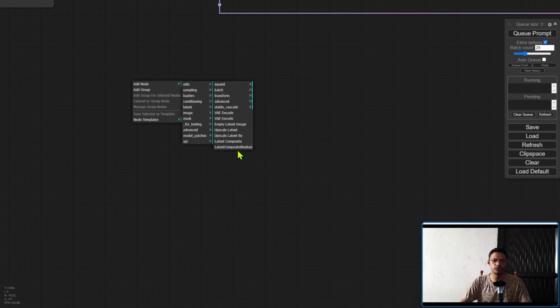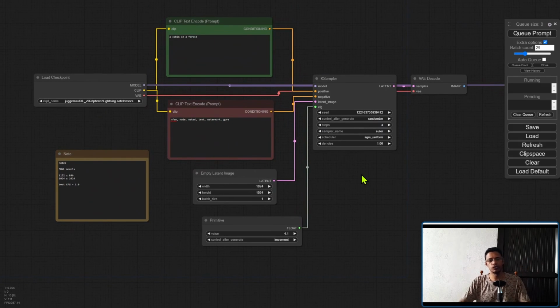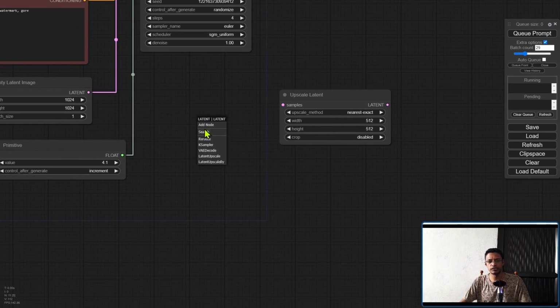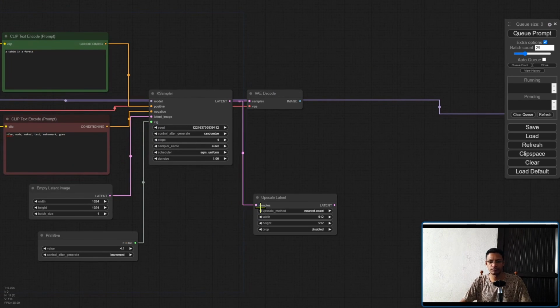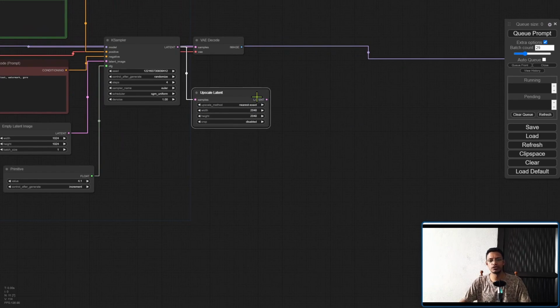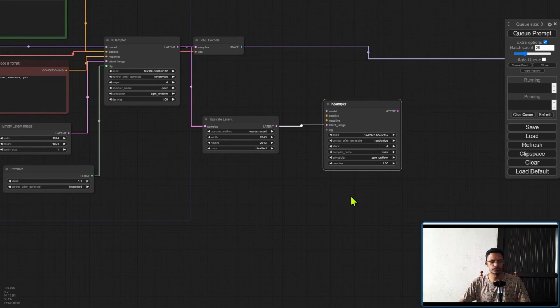Now, of course, we have other nodes like Upscale Latent. And if you understand this basic workflow, all the necessary components to generate text to image as well as image to image, the rest is pretty self-explanatory. So if you go into Latent, we have Upscale Latent, and it's just going to take the Latent, not this one, from the KSampler, and then upscale it. So right now we are at 1024. I'm going to do twice, so 2048. And you're just going to double it. So you'll need to go from this upscaler to another KSampler here in order to again go through this step here.